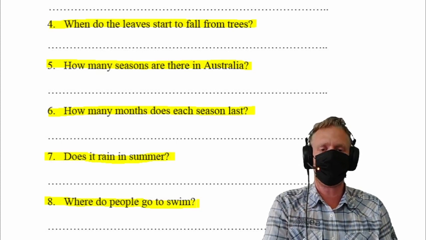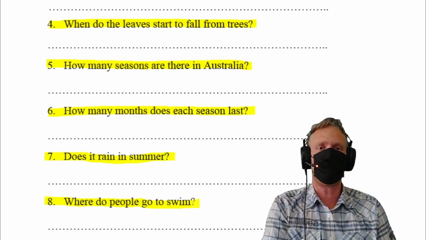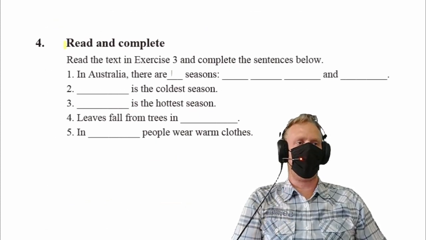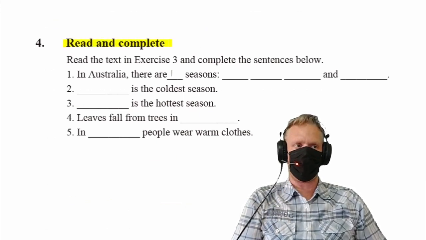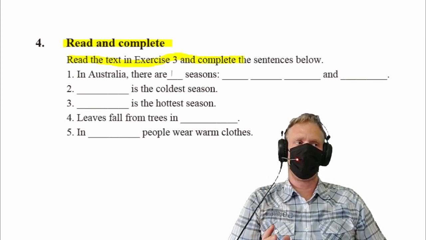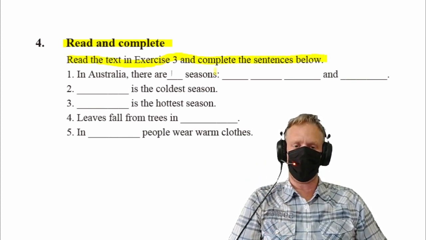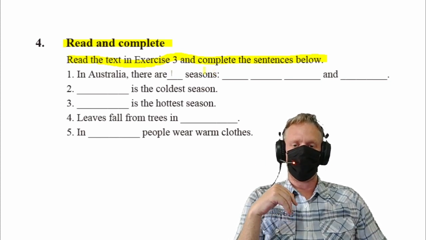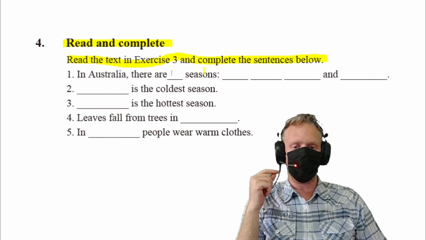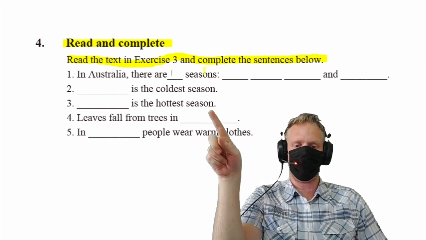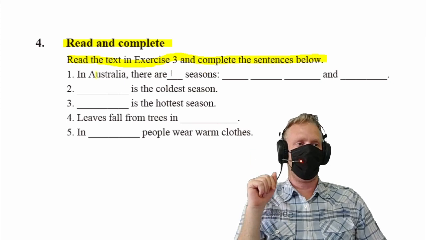Right, let's go and take a look at our next activity, number 4. Read and complete. Read the text in exercise 3 and complete the sentences below. What we are actually going to do is I am going to read it for you. I want you to listen and write it in here. Okay, so let's go with number 1.